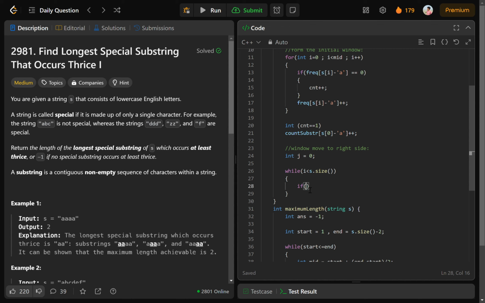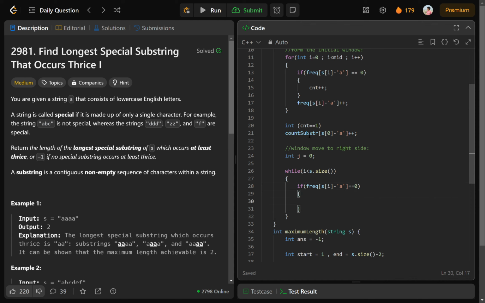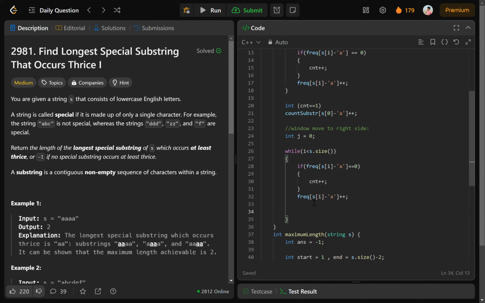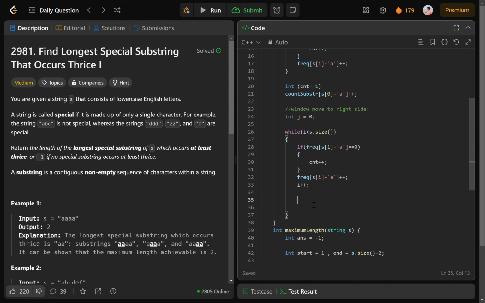Okay, so if frequency of s[i] - 'a' is 0, same condition that we wrote here, count++, and every time we have to update the frequency array as s[i] - 'a']++. Now also we have to update the i at every index because we are moving to the right side.